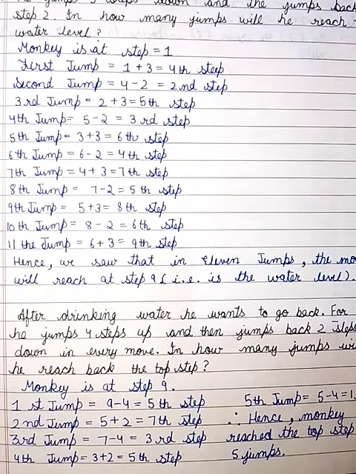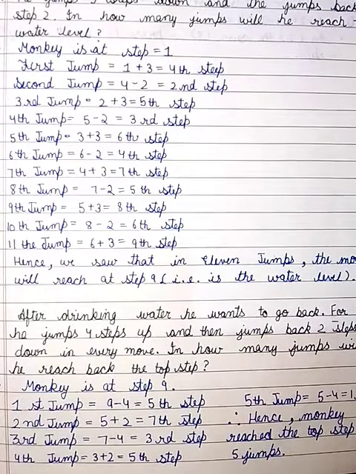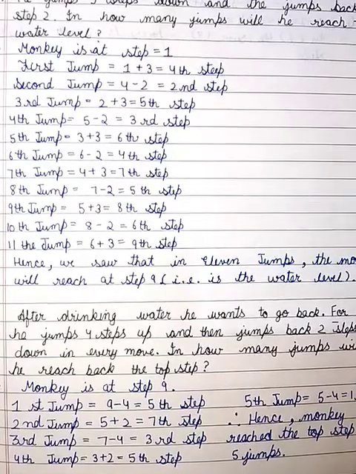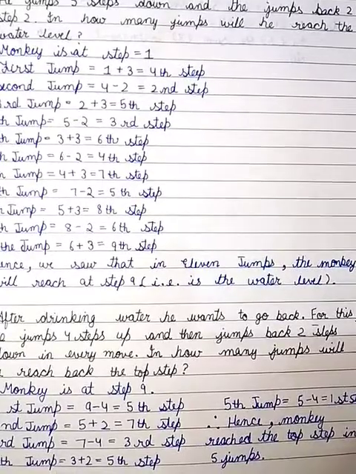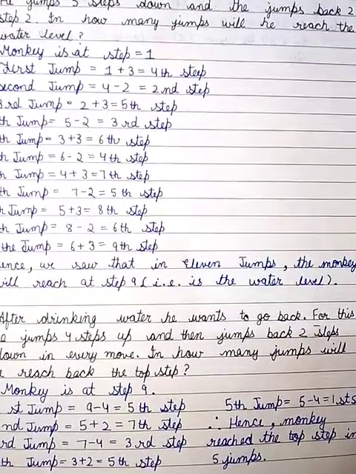Now monkey is at step 9. In first jump 9 minus 4, he reaches the 5th step. In second jump, he reaches 5 plus 2, that is the 7th step. In third jump, he reaches 7 minus 4, that is the 3rd step. In fourth jump, he will reach 3 plus 2, that is the 5th step. In 5th jump, he will reach 5 minus 4, that is the 1st step. Hence, monkey reached the top step in 5 jumps.